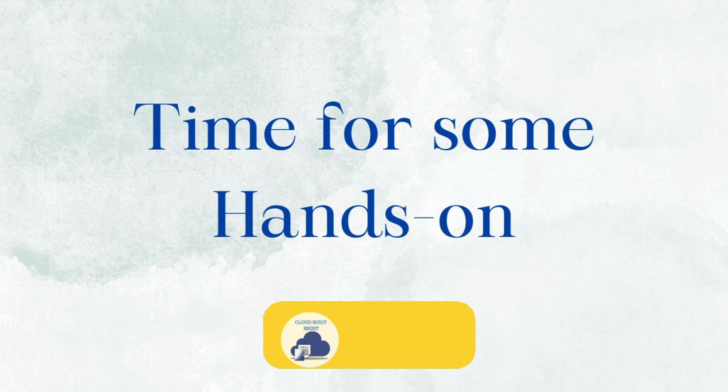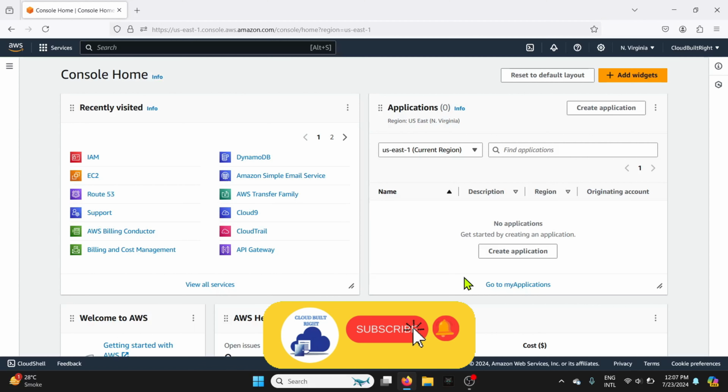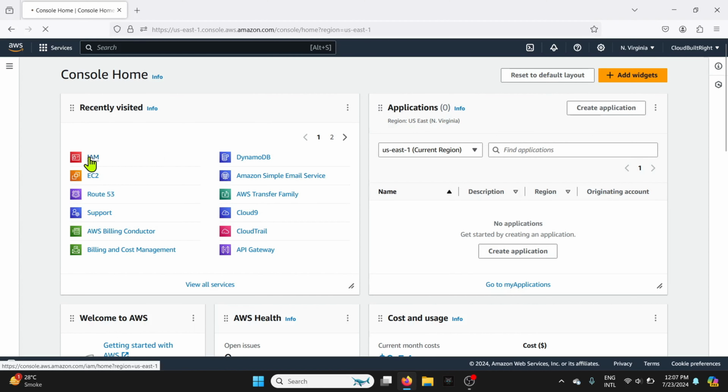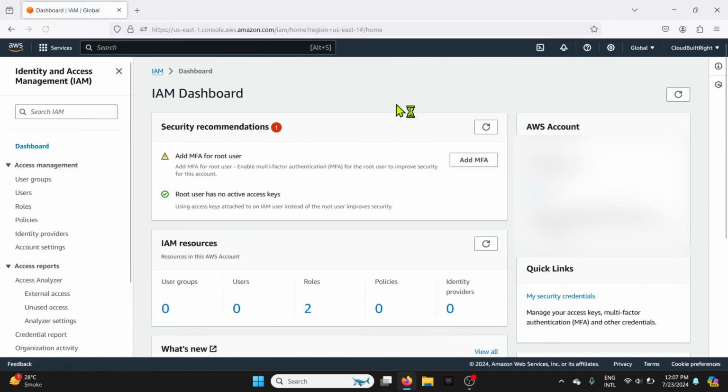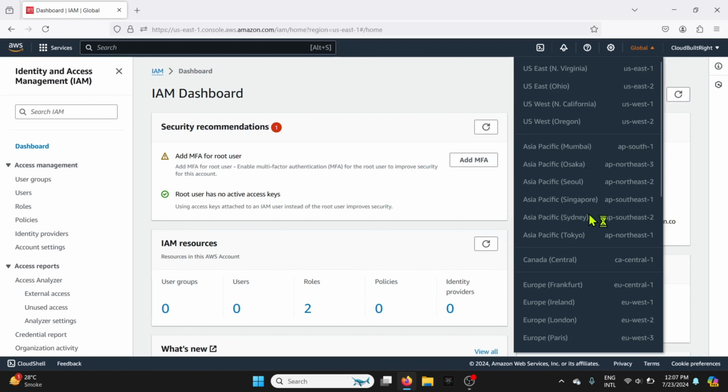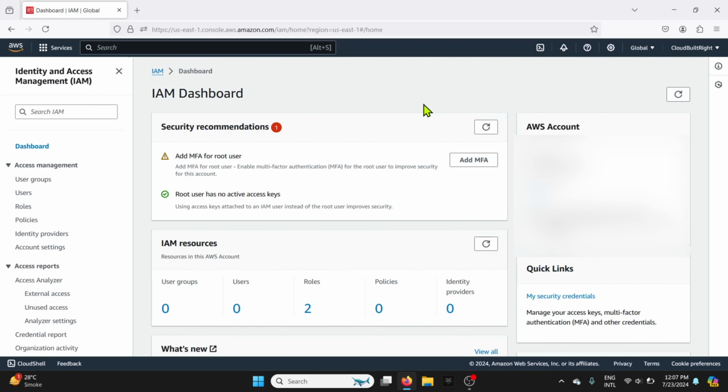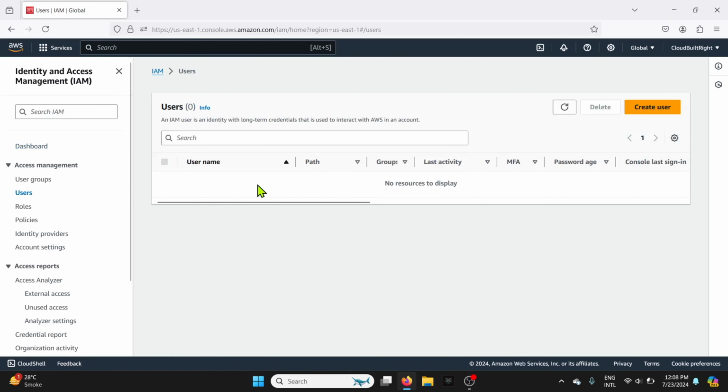Now let's have a look at IAM in the AWS console. Log into your AWS Management Console, then navigate to the IAM dashboard. One important thing to notice is that IAM is a global service, it is not region specific. Now click on Users from the left hand menu. Note that there are currently no users. I have logged in using my root credentials.